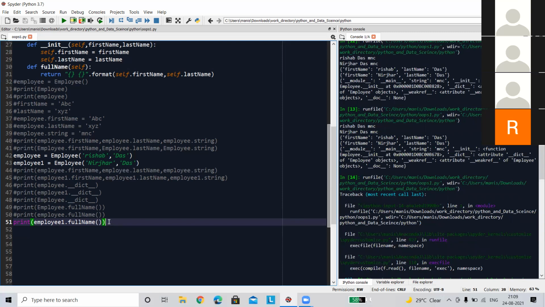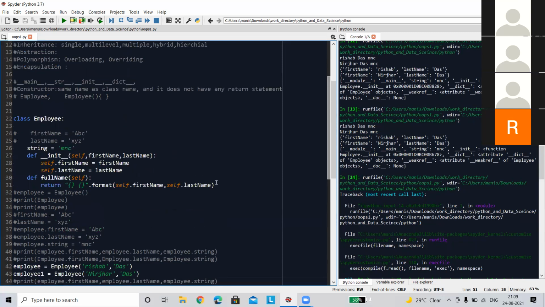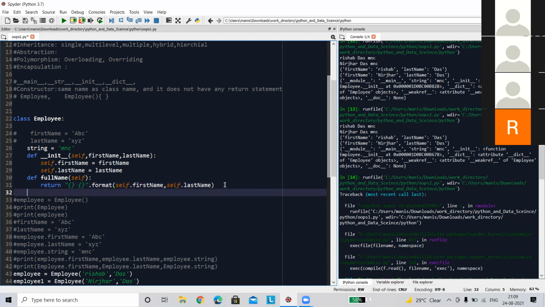Let's do another thing. This is a normal method. Next, let's create a static method. Before that, let's create a class method. The class method is a similar method to the instance method, but a class method is always bound to the class rather than its object. That means we can call it or do the stuff using the class name directly.